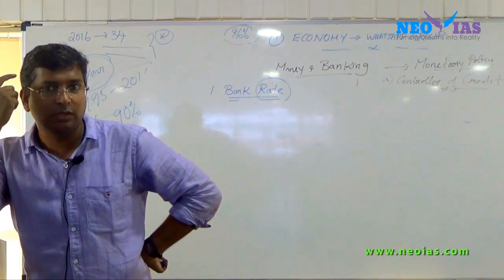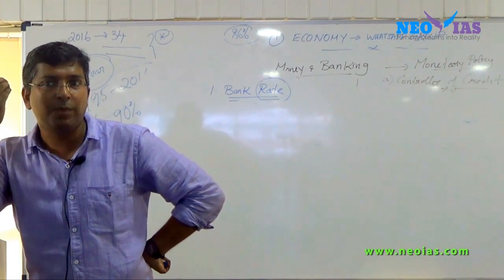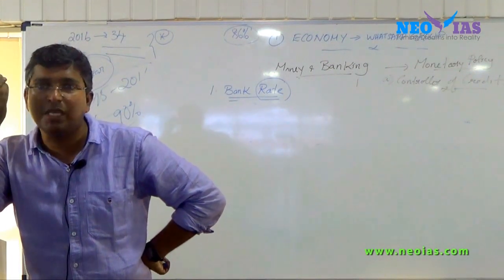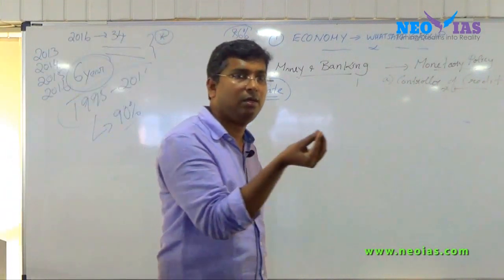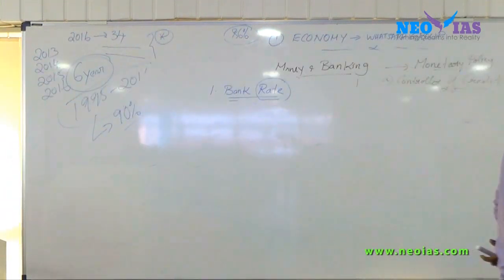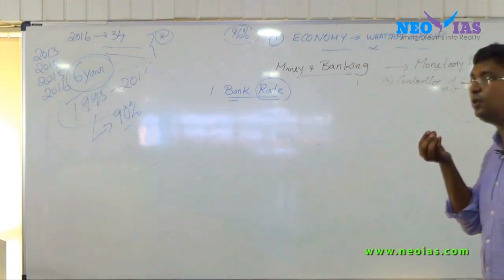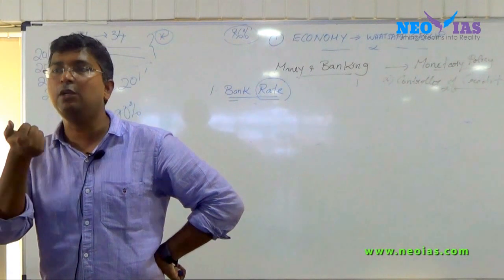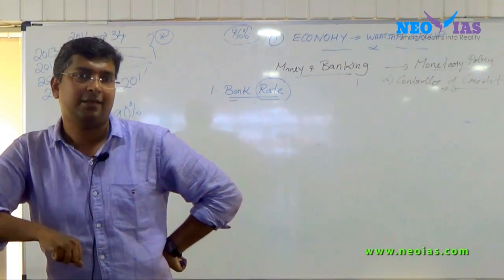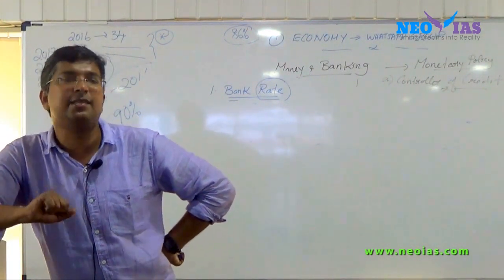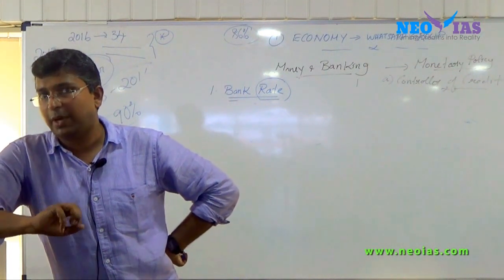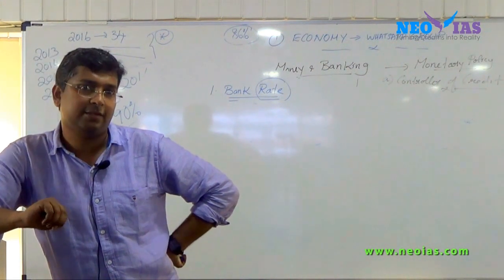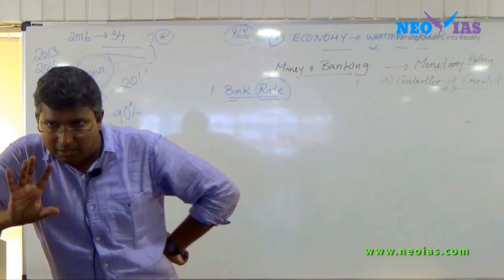We are talking about the topic called RBI controlling credit, and bank rate is one of the instruments used to control credit or control money supply. So how can RBI control money supply through bank rate? By increasing and decreasing the bank rate, RBI can control money supply. We will explain this with an example.